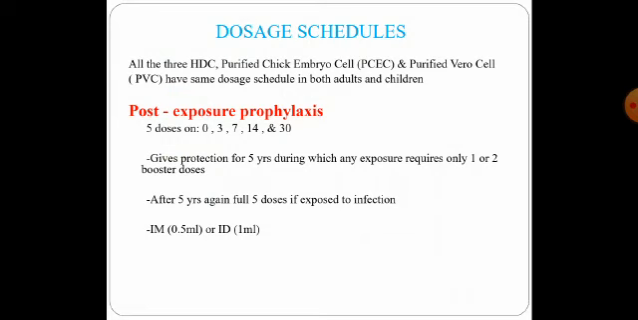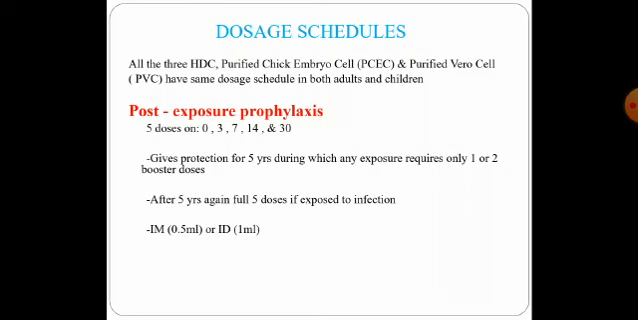Following these injections, it gives a protection for a duration of 5 years, during which for any exposure, that particular individual will require only 1 or 2 booster doses, depending again on the severity of the bite. But once the 5 years duration is over, again if the person has been bitten by a rabid animal, he needs to take the complete 5 doses again.